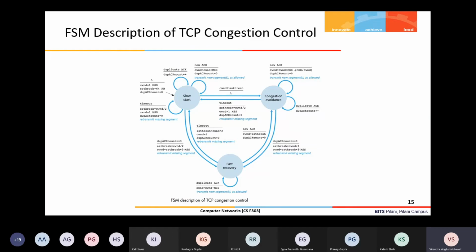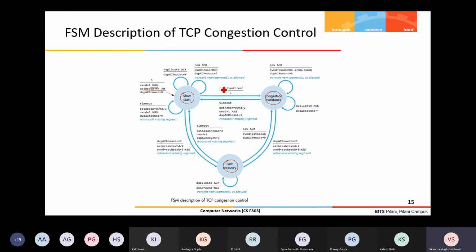What we understood is that the TCP connection has 3 phases: slow start, congestion avoidance, and third, fast recovery. Now we'll see how the transition happens between these 3 states. Initially my connection is in the slow start phase, a very fresh connection starts from slow start, and the initial threshold value is 64 KB. In most implementations it is so, and the initial window is 1 MSS.